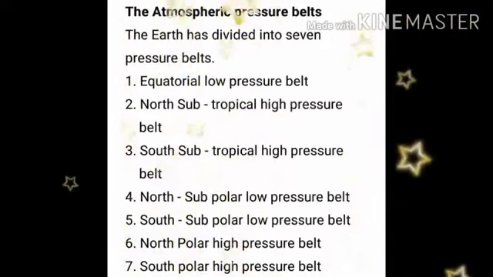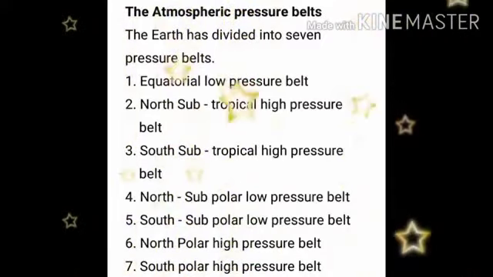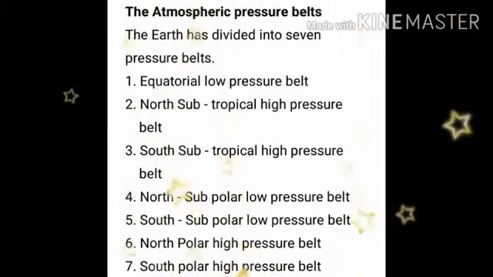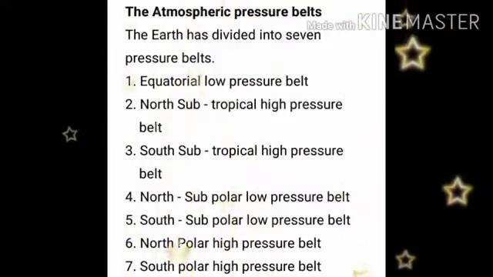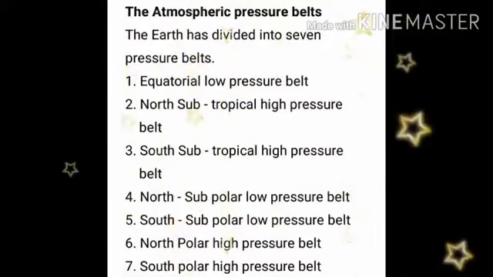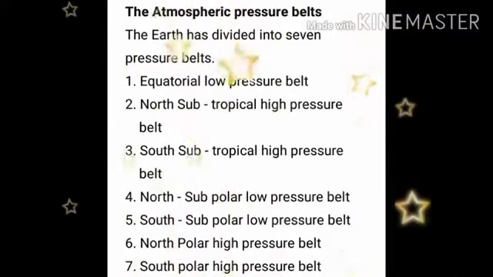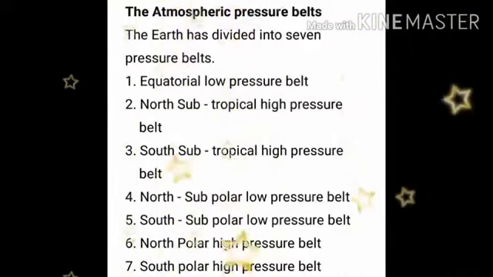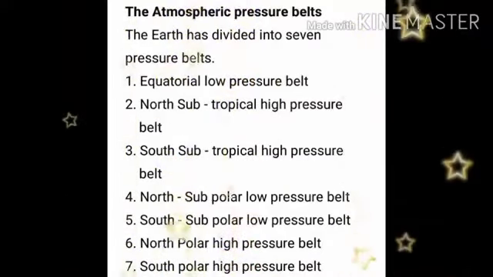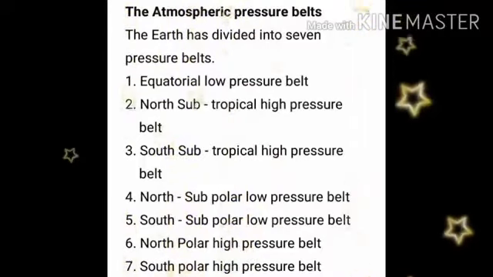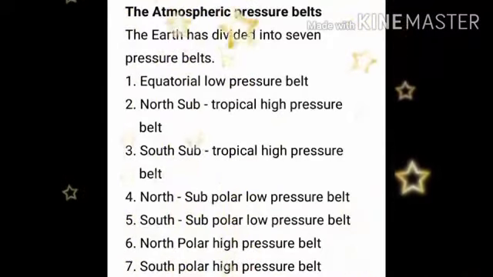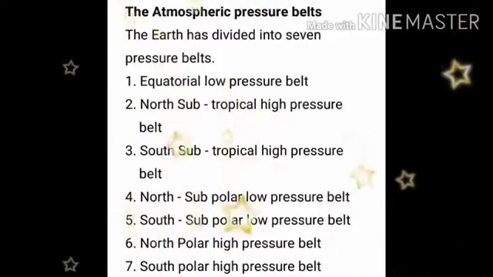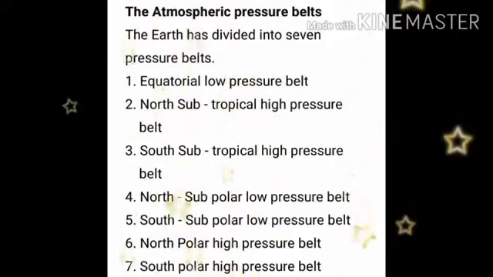Now I am going to read the 7 major pressure belts. You observe: equatorial low pressure belt. Second, north subtropical high pressure belt. Third, south subtropical high pressure belt. Fourth, north subpolar low pressure belt. Fifth, south subpolar low pressure belt. Sixth, north polar high pressure belt. And at last, seventh, south polar high pressure belt. Like this, we have 7 major pressure belts in the world.